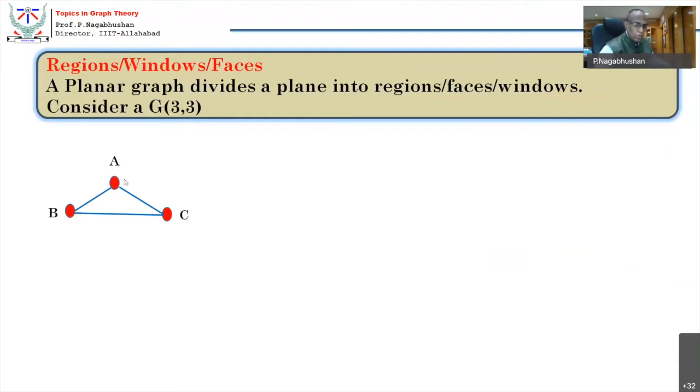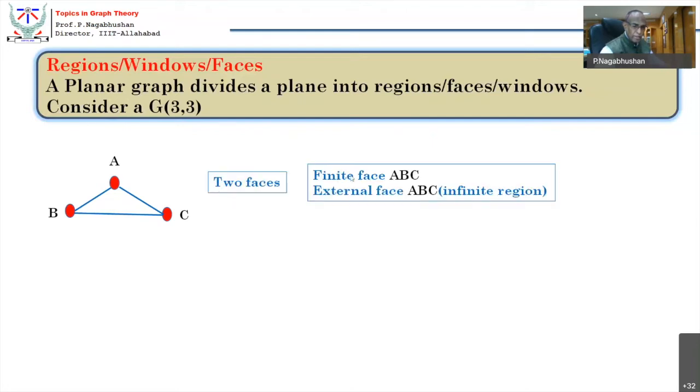Surely it makes one internal face or the finite face and one external face, which is also a triangle and which is the infinite face. So this is the infinite region, this is a finite region, this is a finite window, this is an infinite window, this is a finite face, this is an infinite face. So two faces are there, one finite ABC and another infinite ABC.